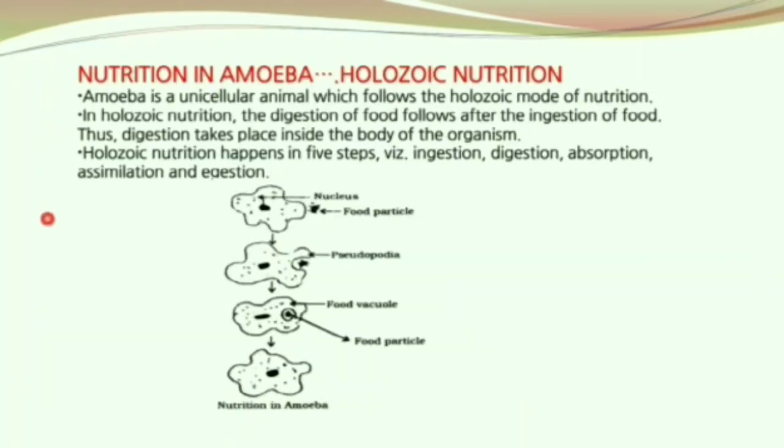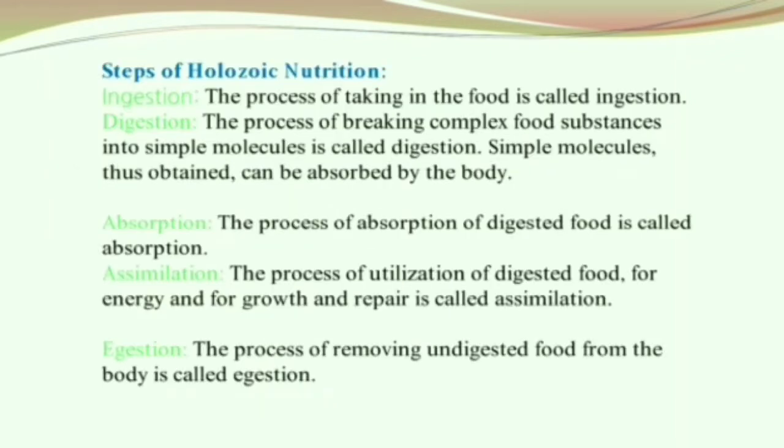Before we get into this, let's first know what are the steps in holozoic mode of nutrition. Holozoic mode of nutrition contains 5 steps: ingestion, digestion, absorption, assimilation, and egestion.